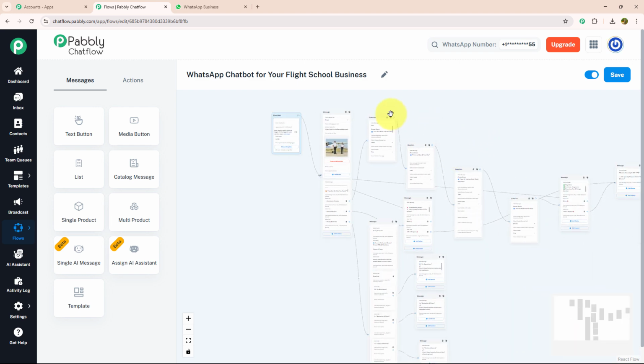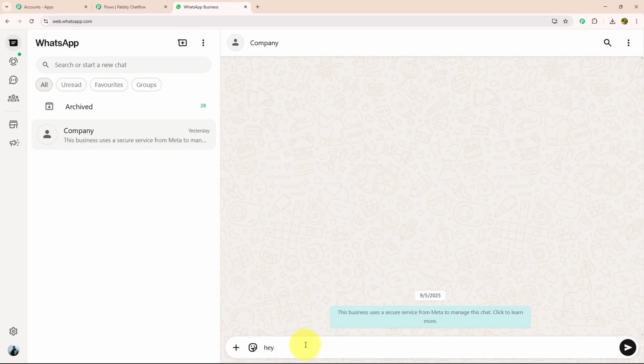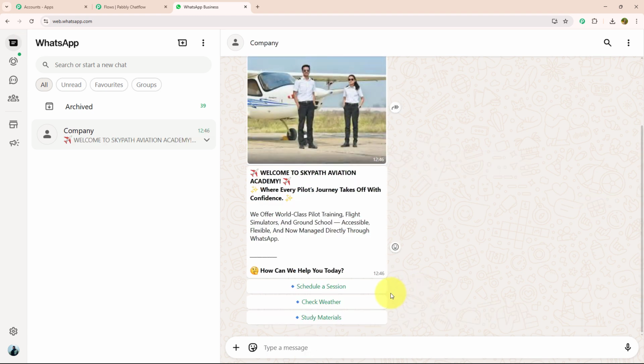As you can see, I have made this chatbot using Pabbly Chatflow. Let me show you its real-time working. For that, I need to open WhatsApp Web, and over here, I will type a key message, for example, hey. As soon as I have entered my key message, I got a reply in which they welcome me to the Skypath Aviation Academy, and with that they have provided me 3 action buttons: schedule a session, check weather and study material. I will click on study material.